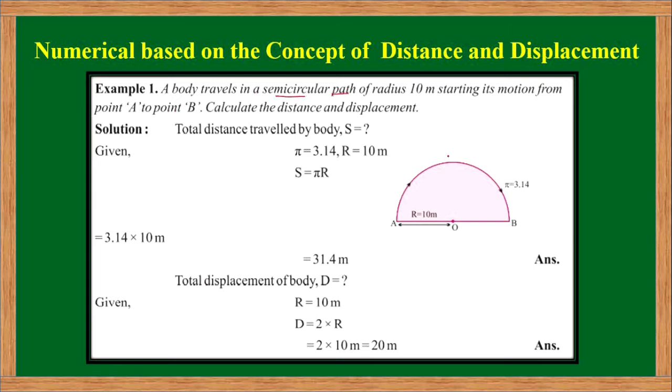As you can see in the picture, let us say this body starts from this point A and moves in a semicircular path, and the radius of this semicircular path given in the question is 10 meter, represented by the line AO.